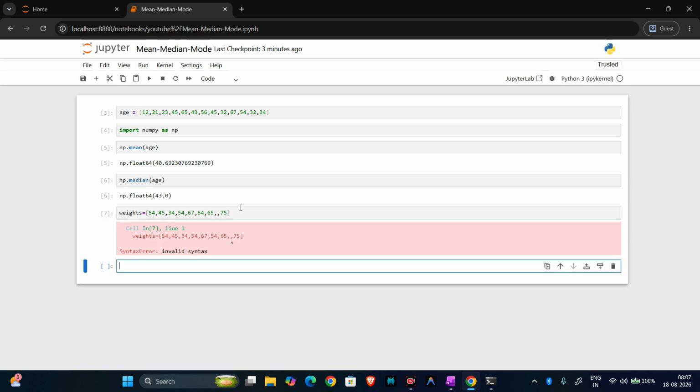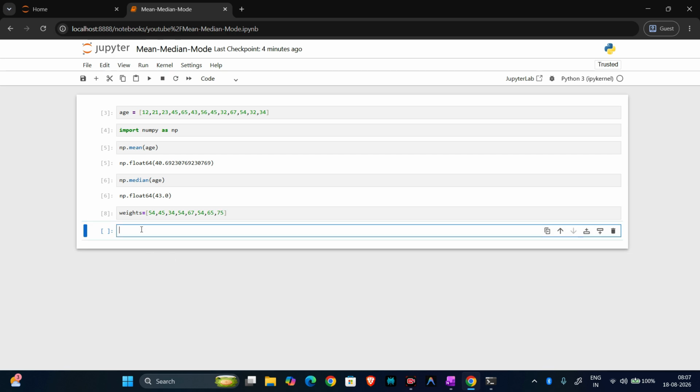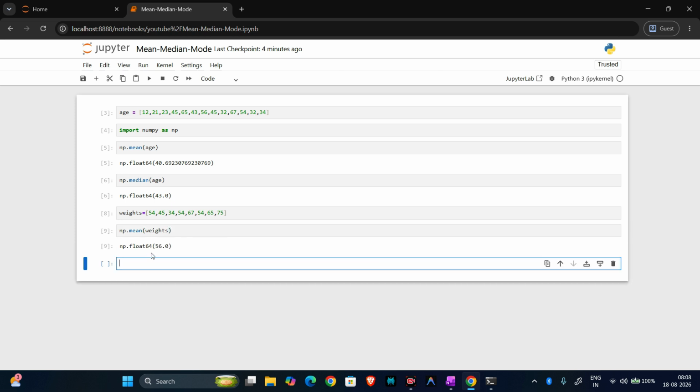Again we use np.mean to calculate, then we pass weights here. So we will get the mean of the weights.